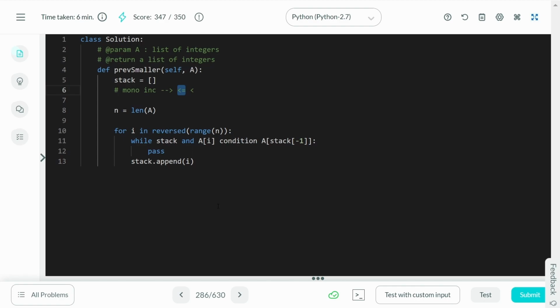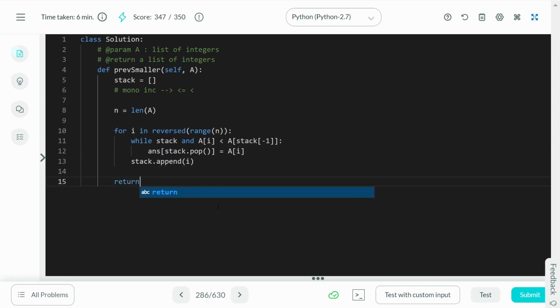We're looking for strictly lesser elements, which is why we'll use this lesser than sign over here. So let's go ahead and write this lesser condition, not lesser than or equal to, just lesser. And now we want to do something over here. Obviously, I want to pop this element out of the top of the stack. But for this current element that I just popped out, I have gotten the answer. So the answer of this element is actually the A of I.